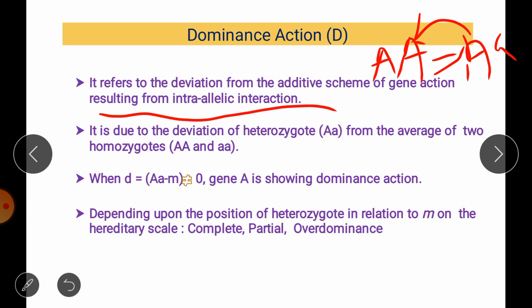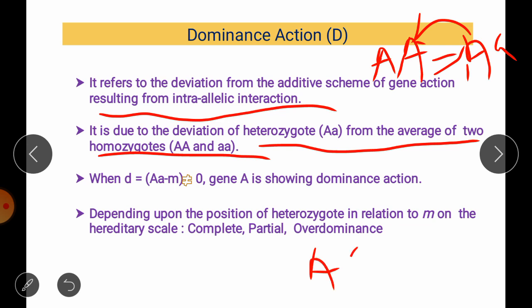That is why we get dominance variance or dominance action. It is due to the deviation of the heterozygote from the average of both parents. So the heterozygote does not take the value of the mid parent. It will show either a greater or a lower value than its mid parent value.